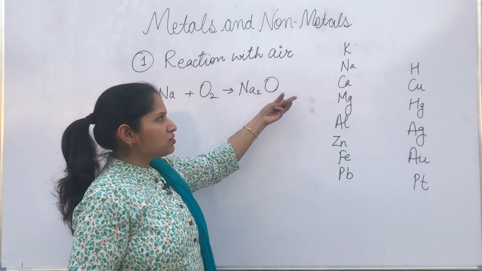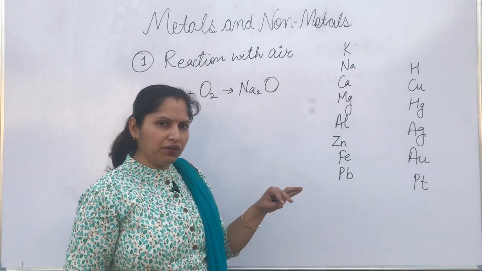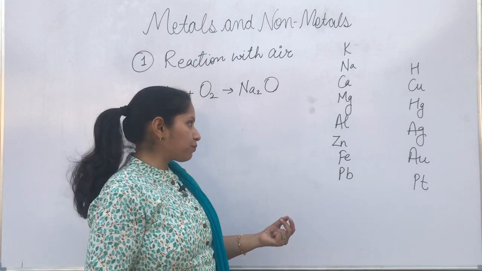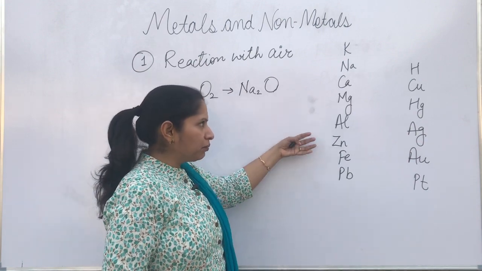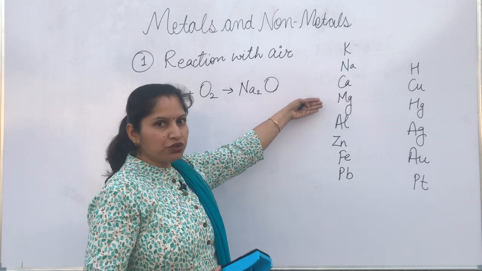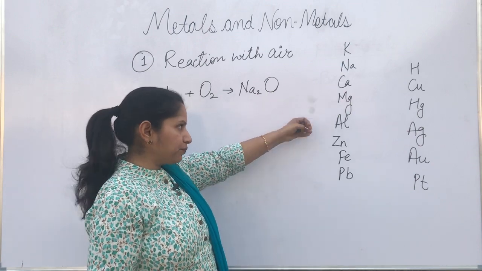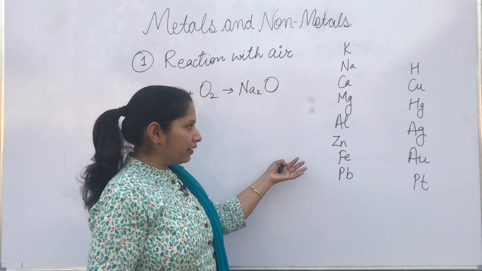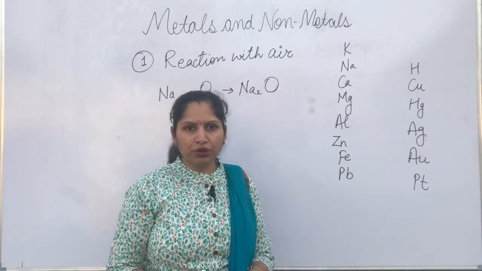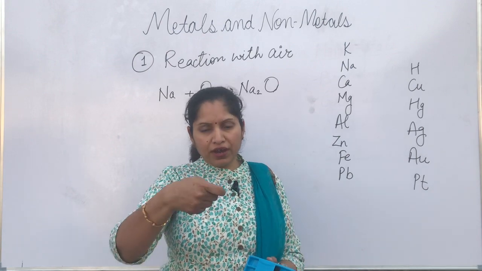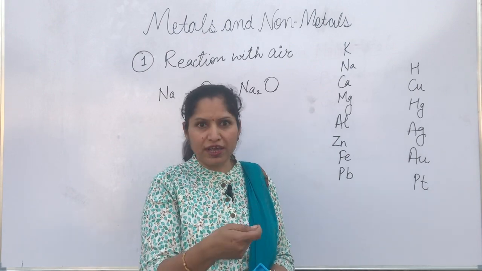For example, we have seen sodium and potassium, they are going to react very vigorously, very quickly. Even when exposed to air, they are going to just catch fire. Then if we come to lower metals like magnesium, we need to provide heat, we need to burn it, and then only it is going to catch fire. If we talk about iron, if we bring a metal strip of iron and try to put it on flame, it is not going to catch fire.